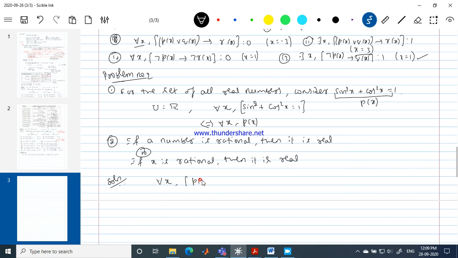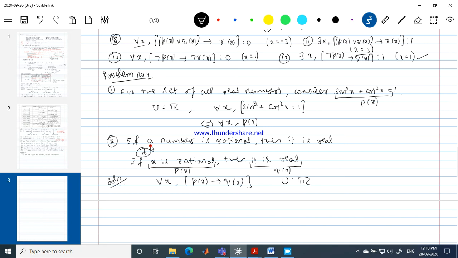Very good. For all x, p of x implies q of x. Your universal set is the set of all reals. Absolutely fine. X is real, this is my q of x, and this is my p of x. When the problem is given like this, it is so simple for us because we know the variable x which is present in it.